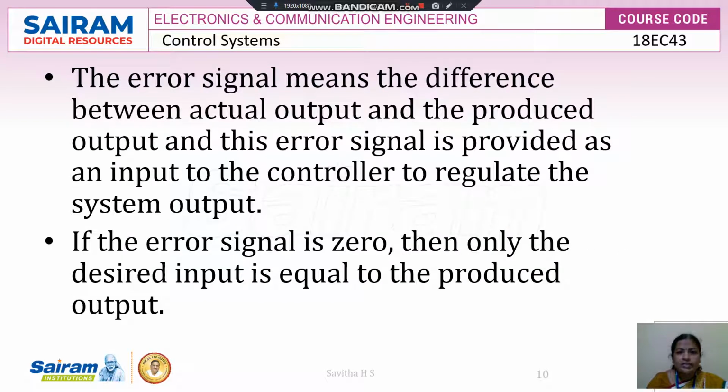The error signal means the difference between the desired output and the produced output, and this error signal is provided as input to the controller to regulate the system output. If the error signal is 0, then only the desired input is equal to the produced output. If we are not having any error in the system, then we are getting the desired output.